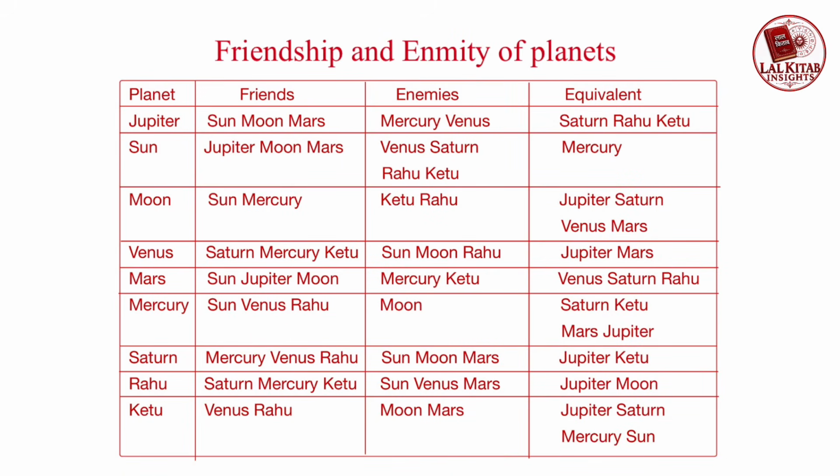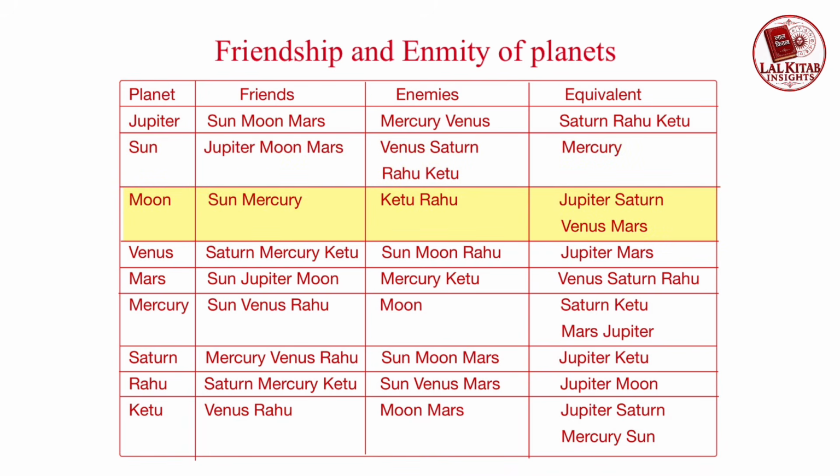The friendship and enmity of planets are as follows. Sun, Moon, Mars are friends of Jupiter. Mercury, Venus are enemies of Jupiter, whereas Saturn, Rahu, Ketu are equivalent planets of Jupiter. Jupiter, Moon, Mars are friends of Sun. Venus, Saturn, Rahu, Ketu are enemies of Sun, whereas Mercury is equivalent planet.